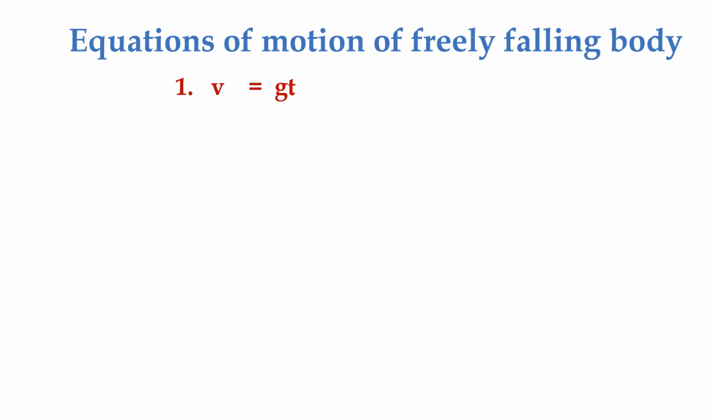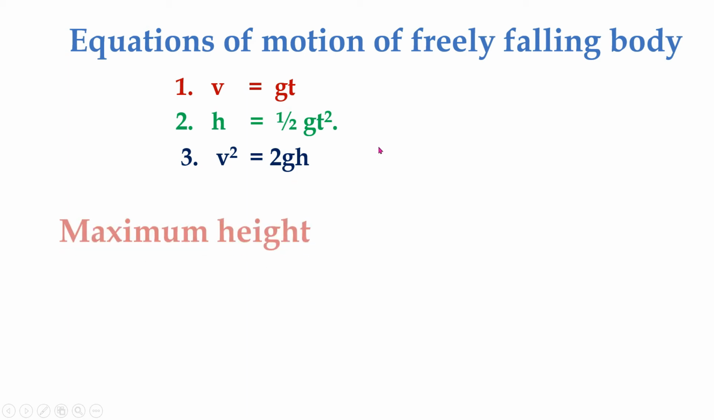So the first equation of motion, v is equal to gt, where u is 0. Second equation, h is equal to ut plus half gt square. But here u is 0, therefore h is equal to half gt square. Third equation, v square minus u square is equal to 2gh. In the case of a freely falling body, u is 0, therefore v square is equal to 2gh. So the equations of motion of the freely falling body are v is equal to gt, h is equal to half gt square, v square is equal to 2gh.